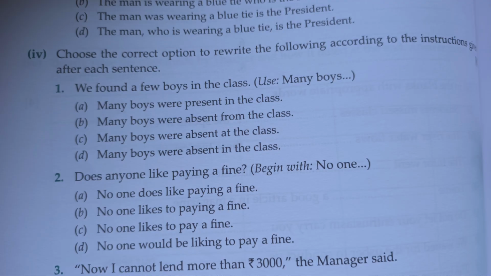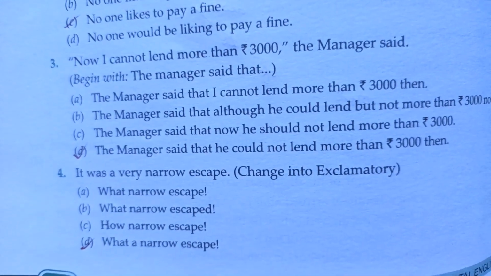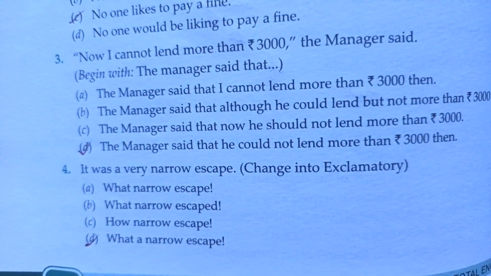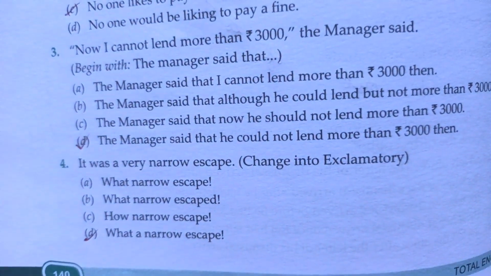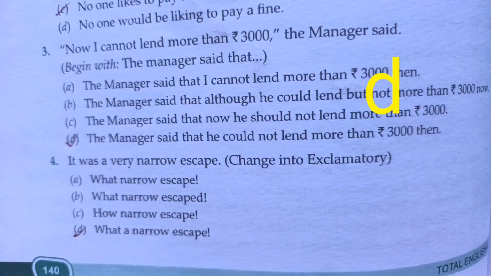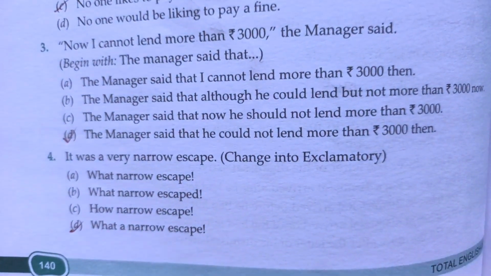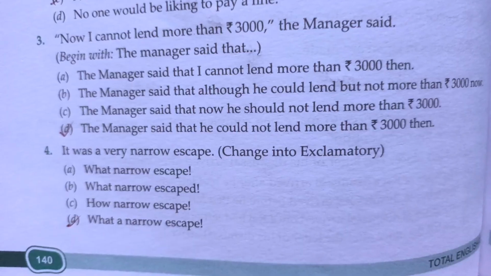So here option C is correct. No one likes to pay a fine. Next, number 3. Now I cannot lend more than 3,000, the manager said. So here you have to begin with the manager said that. So here option D is correct. The manager said that he could not lend more than 3,000 then.